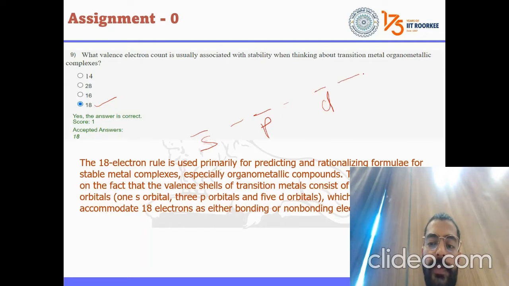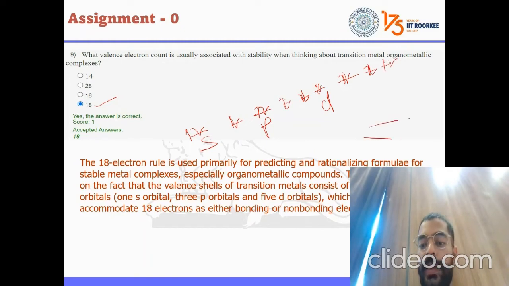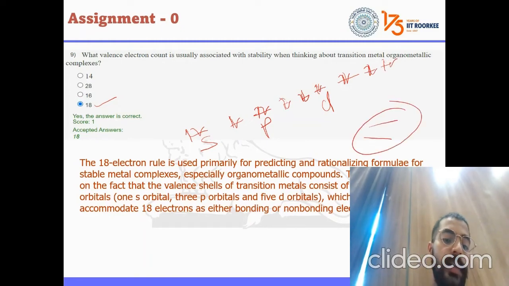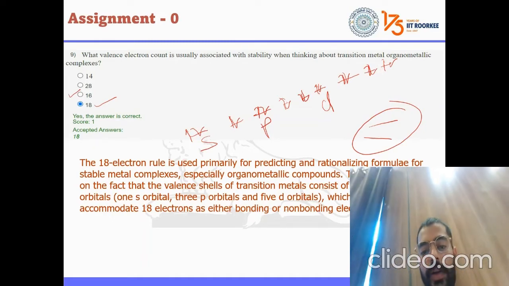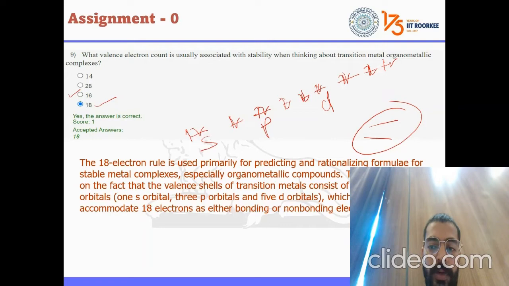But there is a special case which I haven't mentioned yet. In square planar geometries, the orbitals get split and they are more stable at a 16 electron count. You will be studying that at a later stage. But for the general idea, usually 18 is the correct answer.